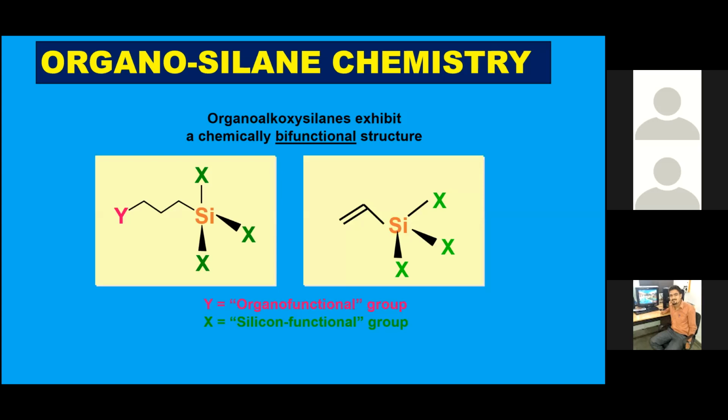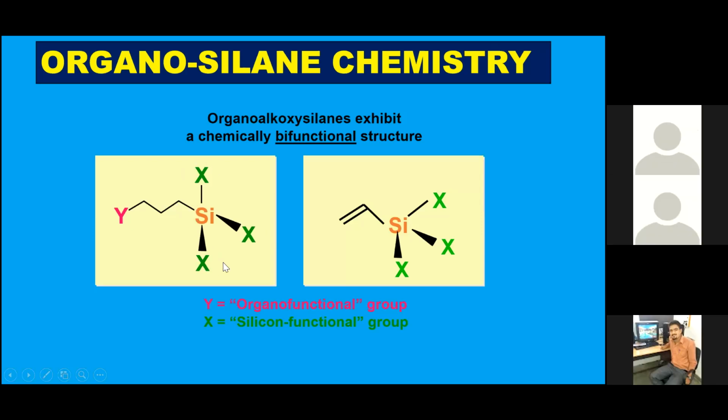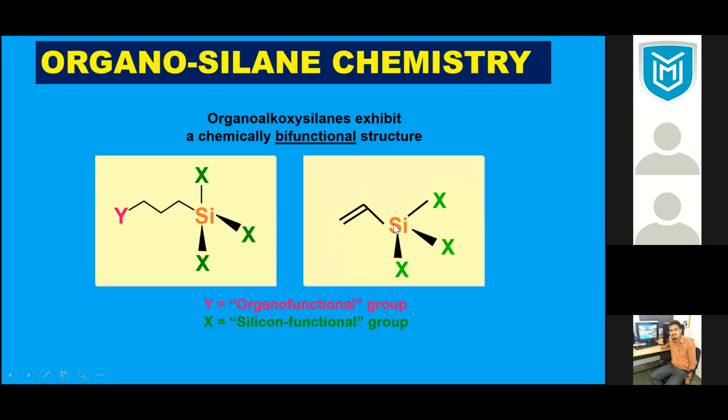Now you look at this. This is one of the examples I'm giving you. This is organosilane with the Y functional group. Y could be an amino group, acid group, hydroxyl group, epoxy group, or any other kind. And these could be hydroxyl, methoxy, or ethoxy groups, which easily react with the inorganic material. There are 50 different kinds of organosilane molecules available. This is a vinyl functional group.